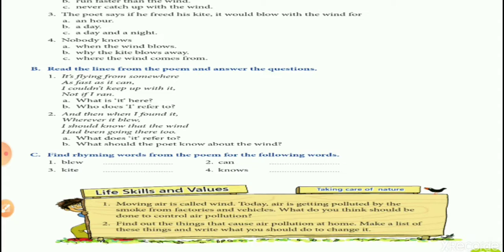You have to think, discuss with your parents, try to search on Google, and then write in your notebook very neatly. It should have 5 lines. Okay, 5 lines, a properly framed answer you have to write down.